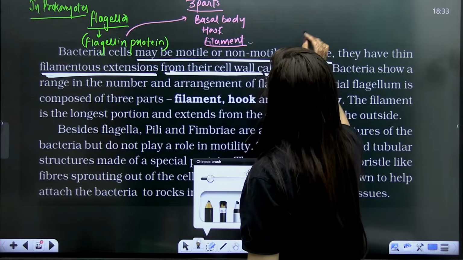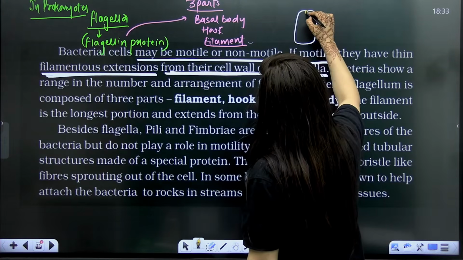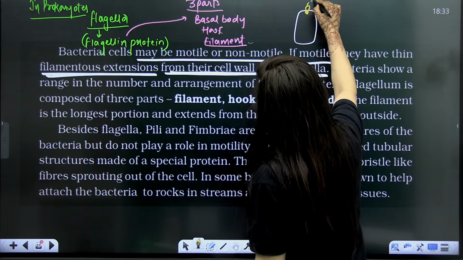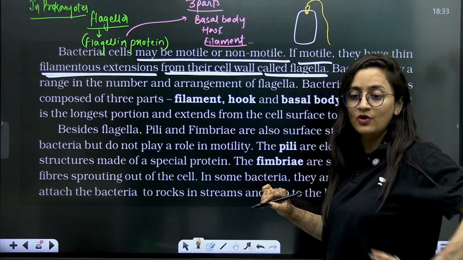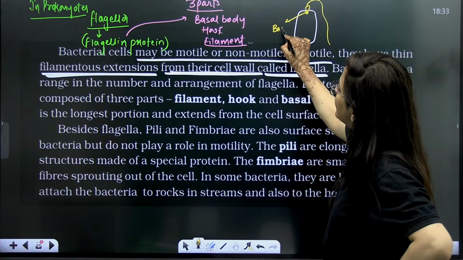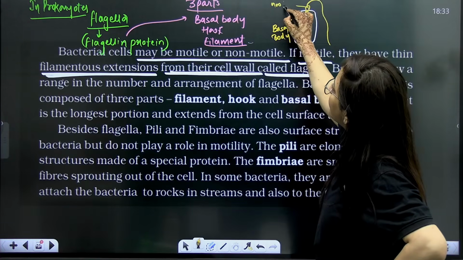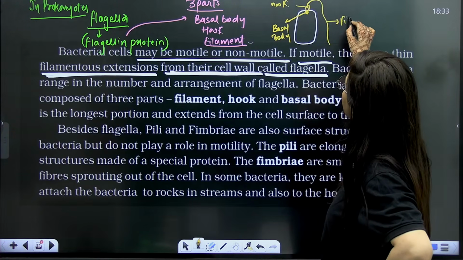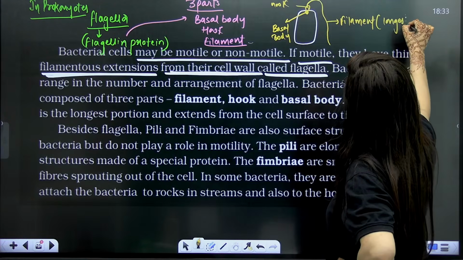So what will you see here? Let's suppose this is the bacterial cell. You will have a basal body, you'll have a hook-like structure, and this portion will come out. I'll show you a proper diagram as well, but understand this first. This is the structure; I'm calling it the basal body. Then there is a hook, and then a thin thread-like structure. The filament is coming out, and that filament is the longest portion of your flagella.